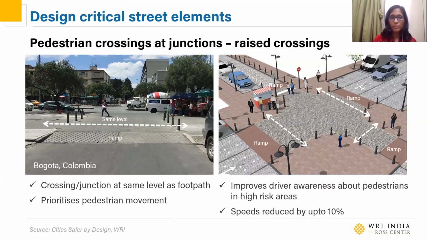The speed reduction here, because of the ramp the vehicles go over, is minor. It's only about 10%, which is not much if you consider that vehicles anyway slow down when they approach a junction. But it is significant enough to ensure that pedestrians are kept safe and you lower the risk of any crashes happening.